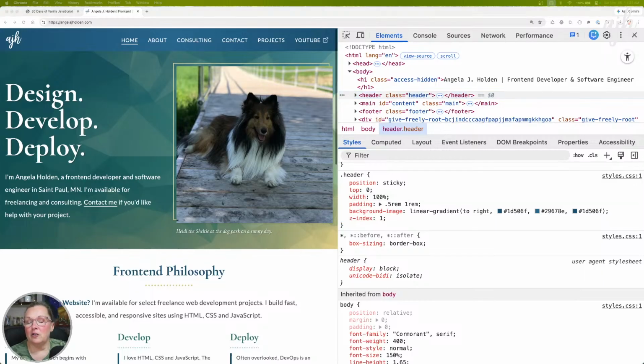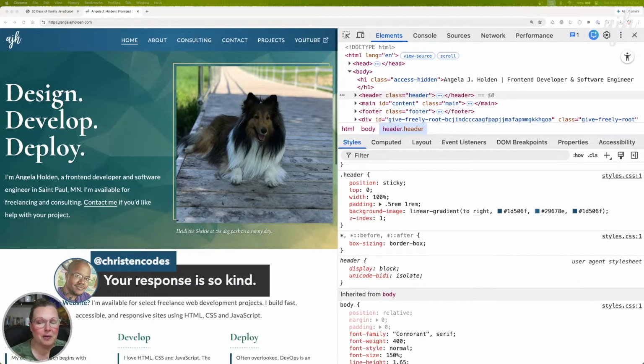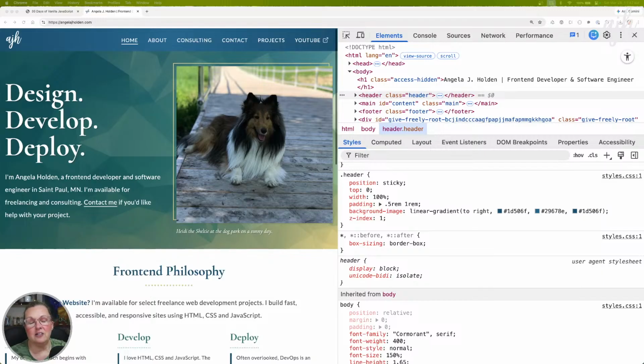And Christian Codes, welcome Christian Codes, also a mod in the chat. Your response is so kind. Oh, thank you. Listen, when I get questions like that, I see it as an opportunity to educate people. Maybe it was meant as snark.